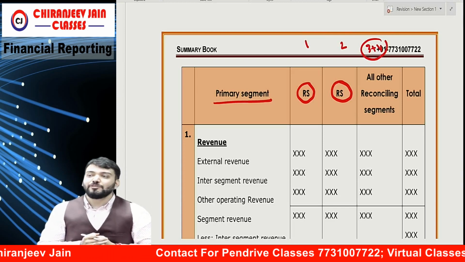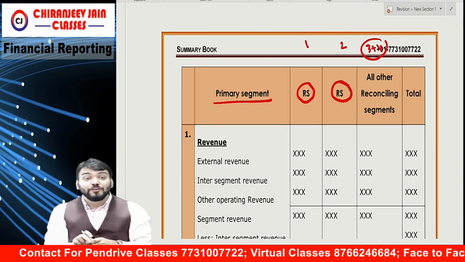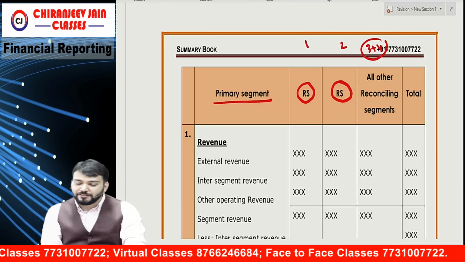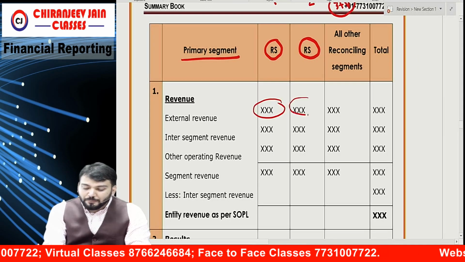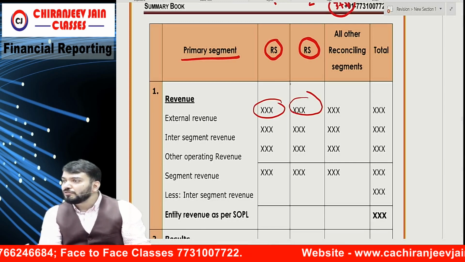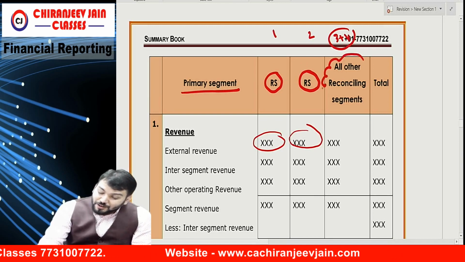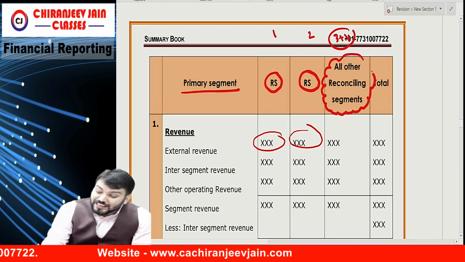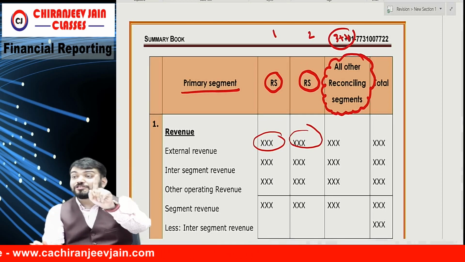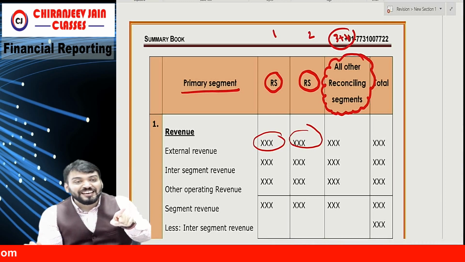But Ind AS 108 says that whatever you are reporting for reportable segments should be reconciled with balance sheet items. Just try to understand. If you are only reporting about reportable segments, whether this revenue will match with balance sheet revenue? No. It means for reconciliation, we need to also disclose all other reconciling segments. Suppose there are 10 segments, out of 10, 4 are reportable, so 6 will be combined together.